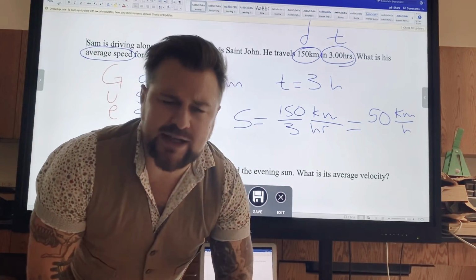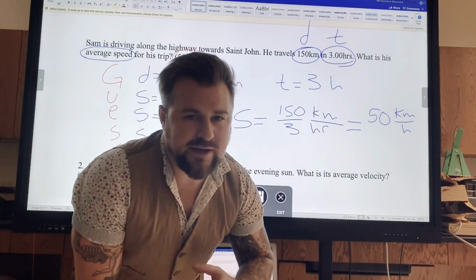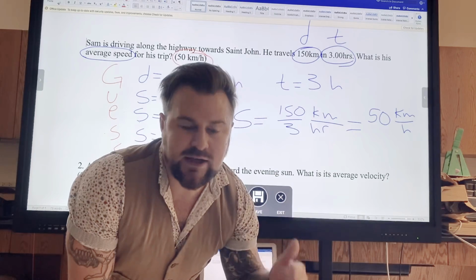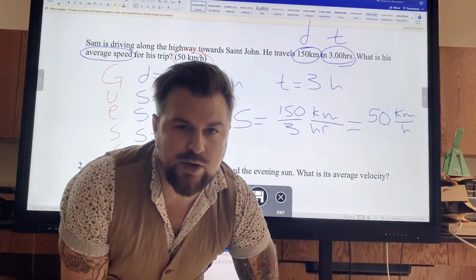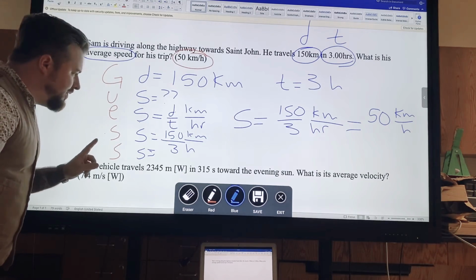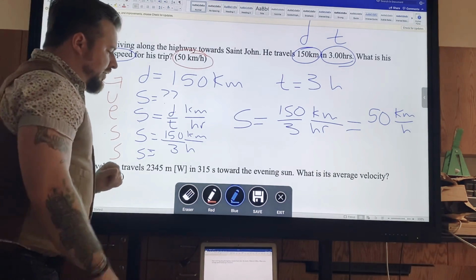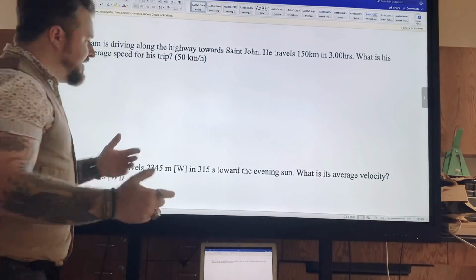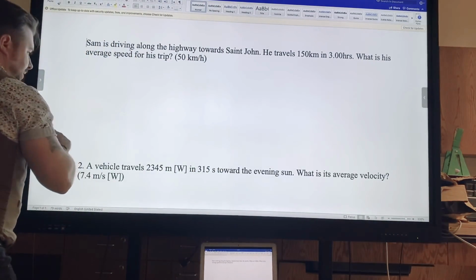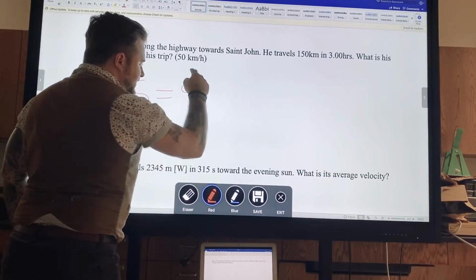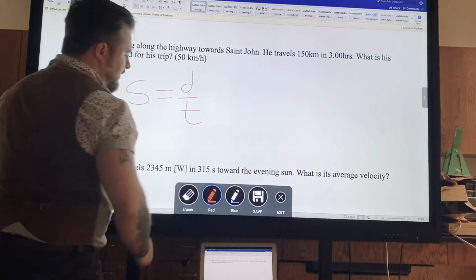Try that quick check. If you cannot get the quick check right, or at least at the 80% level or above, look at my further examples below. Use my GUESS method. Given, unknown, equation, substitute, and solve. And the only equation that we're using right now is the one we've learned. My speed is equal to distance over time.